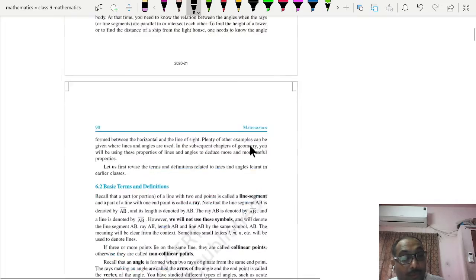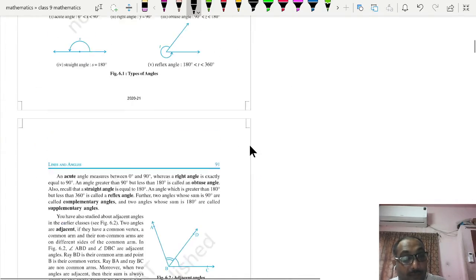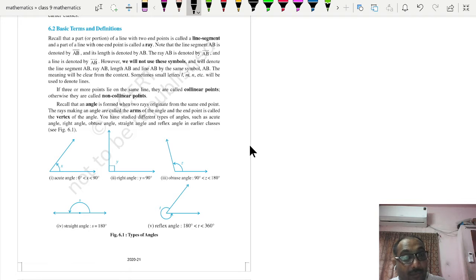Now we are talking about different types of angles. The basic terms we have studied are line segment, ray, line. What are called collinear points?